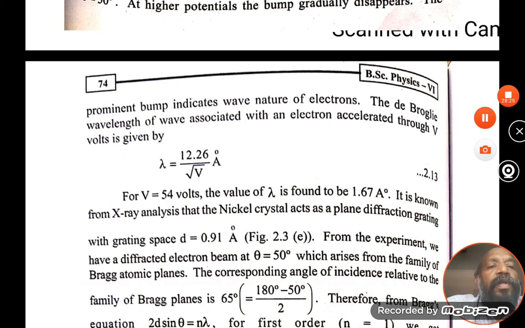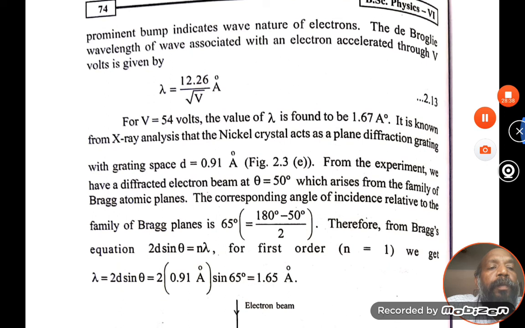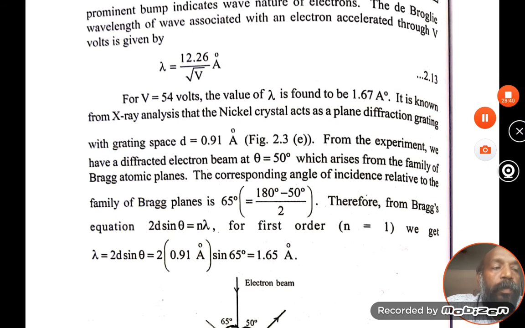The X-ray analysis of the nickel crystal acts as a plane diffraction grating with grating space d equal to 0.91. Here they calculated with the de Broglie wave equation that lambda is equal to 12.26 by root V. So we can calculate the wavelengths of the electrons, and this is also verified with another equation.